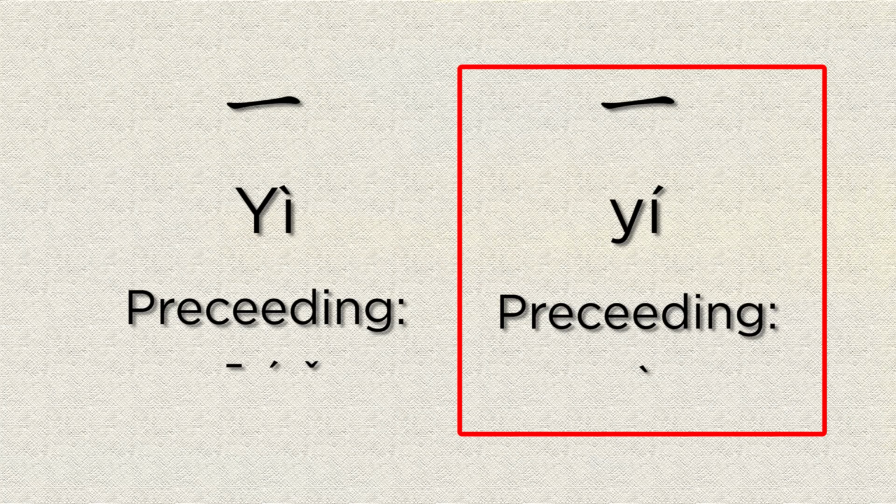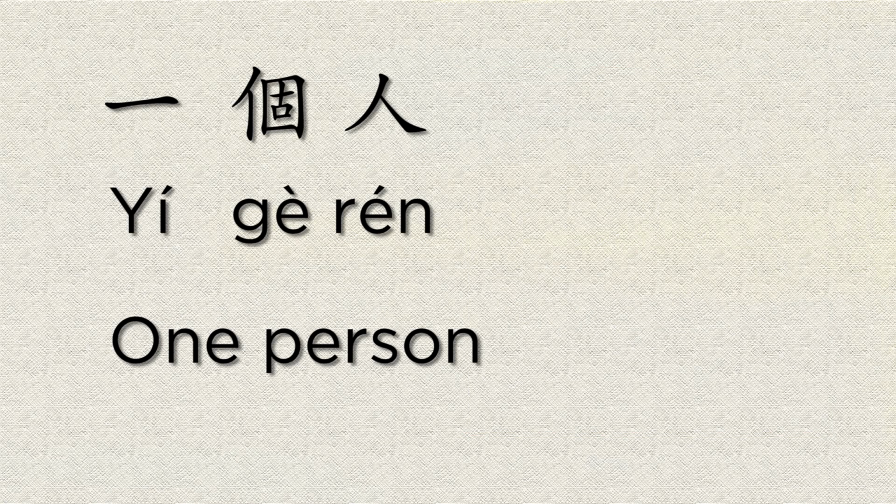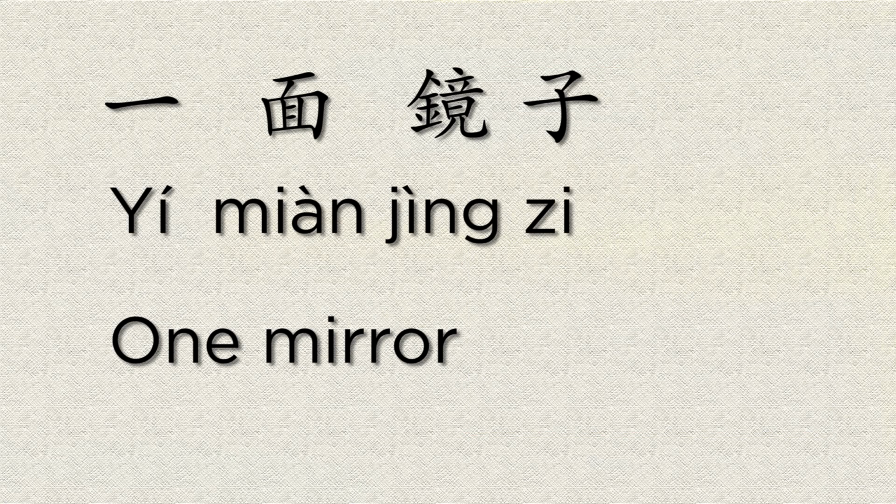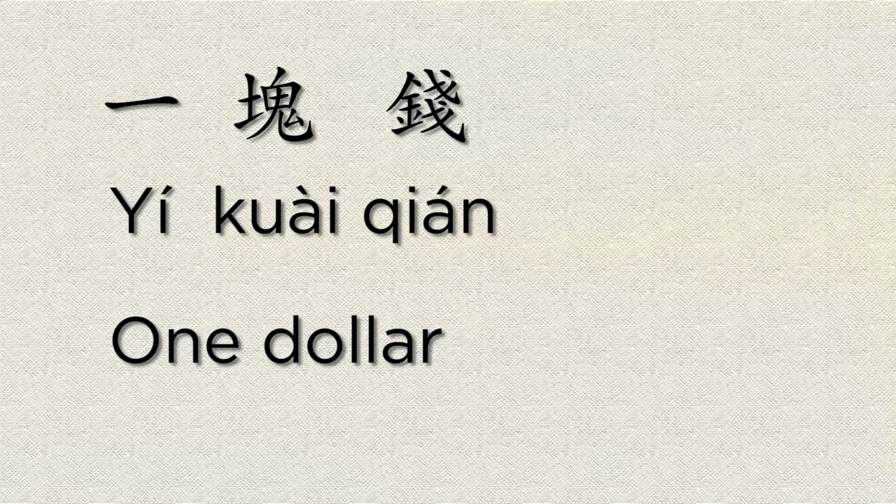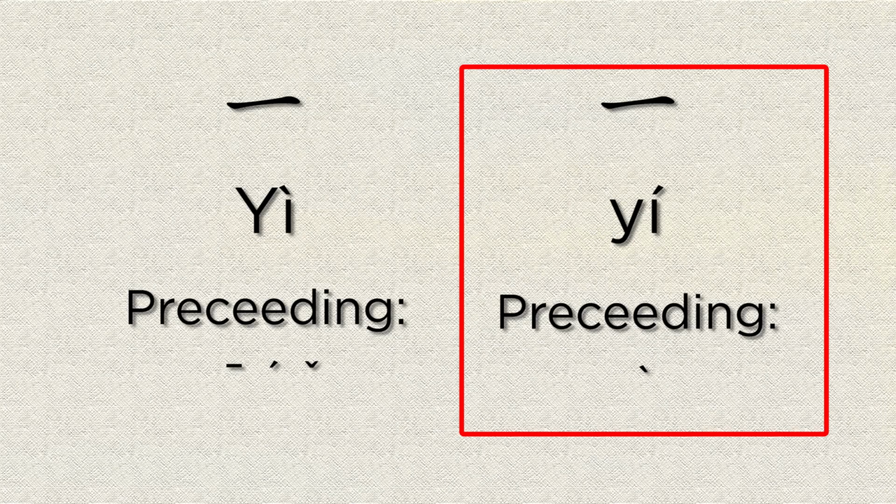But, like the tone change for bu, it will change to a second tone if it precedes a fourth tone. 一个人, 1 person. 一面镜子, 1 mirror. 一块钱, $1. In these 3 examples, it changes to the second tone.